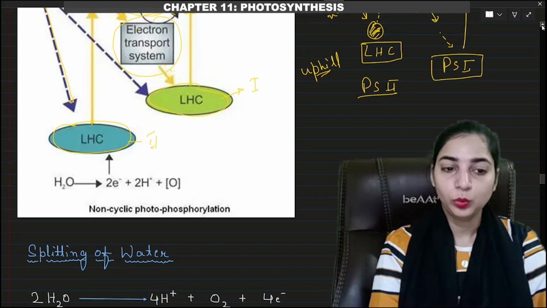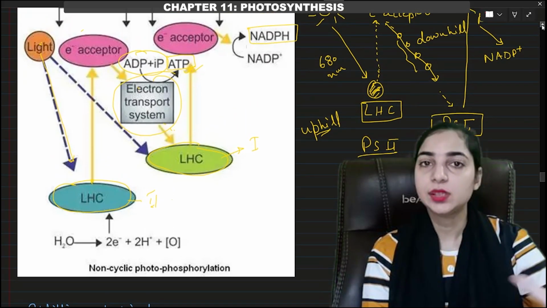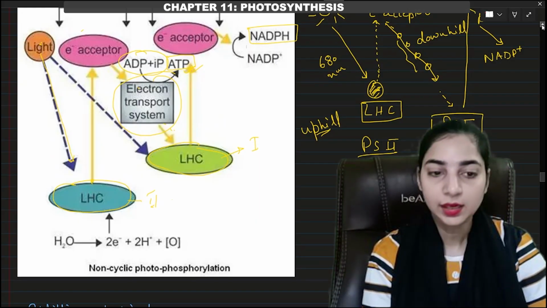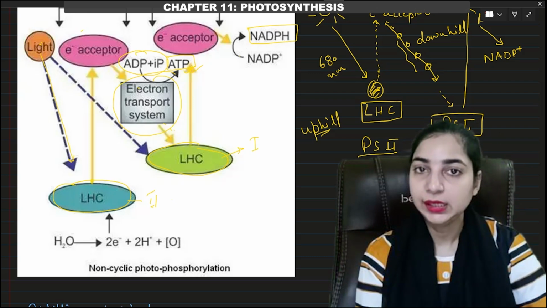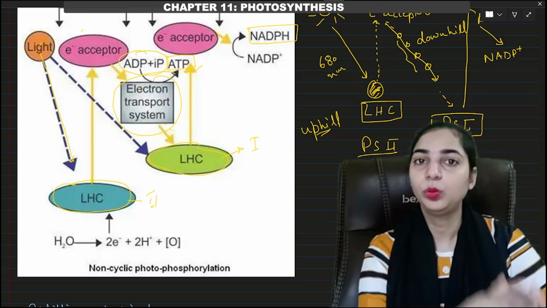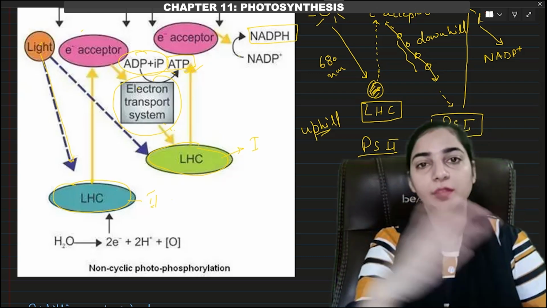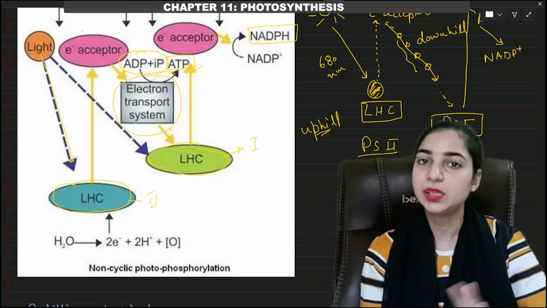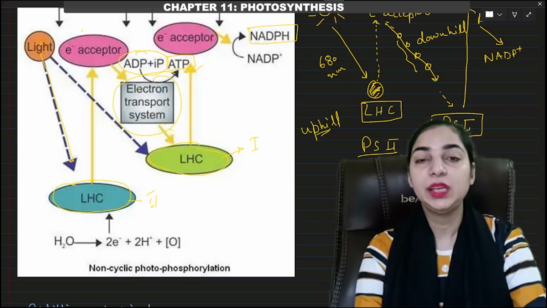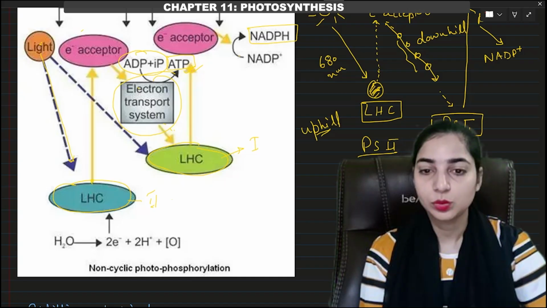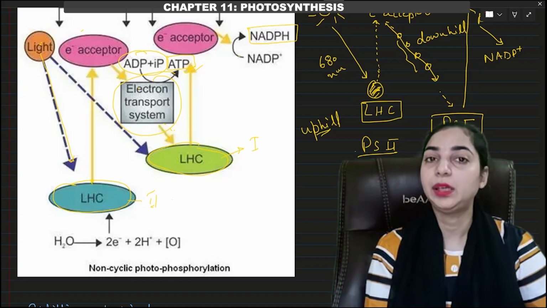Now we know that the splitting of water is associated with PS2. Why? Because we know that the PS1 will be getting the electron from PS2. Okay, the electron will start from the PS2 and it will be transferred to PS1. So PS1 will be getting the electron from the PS2. But from where will PS2 get the electron? So it will get the electron by the splitting of water.